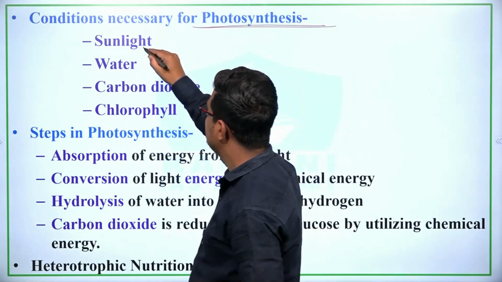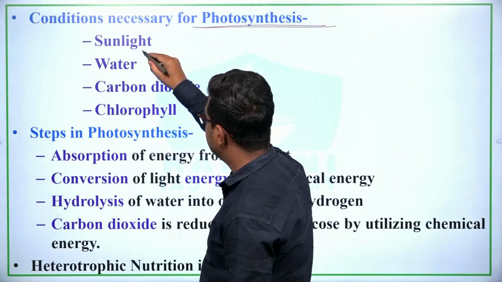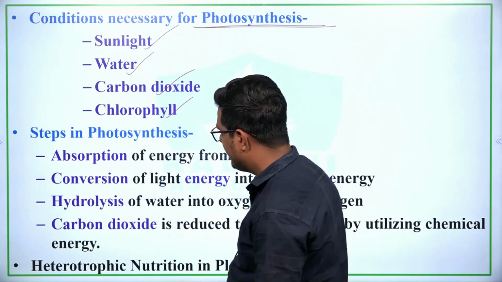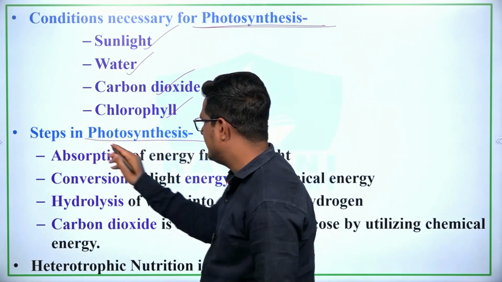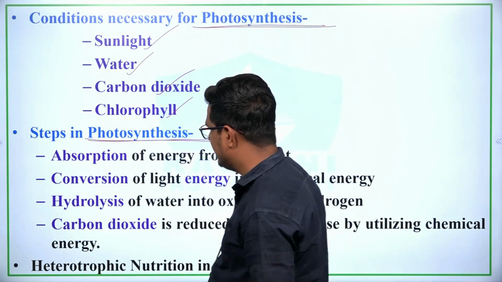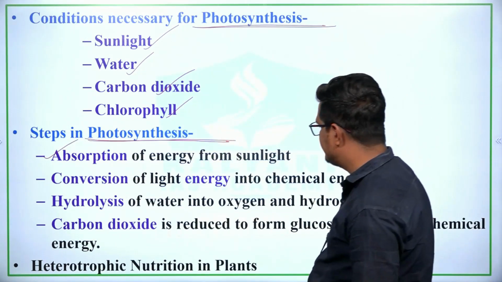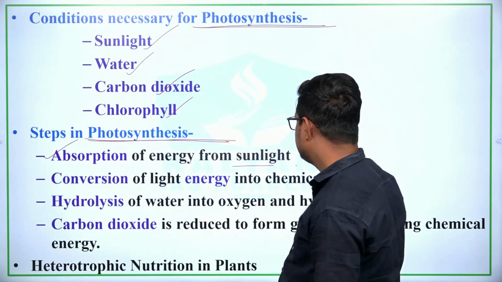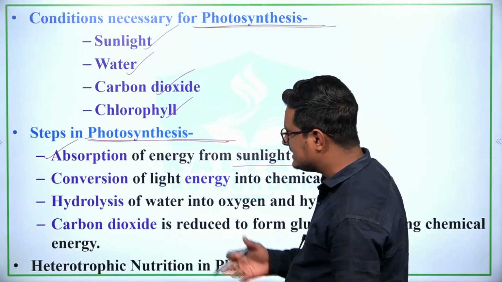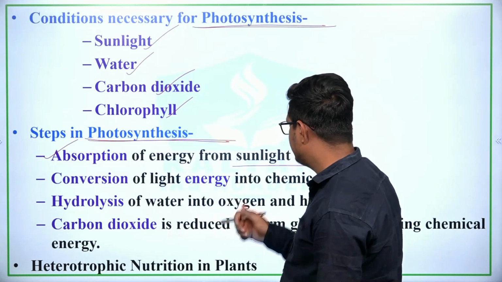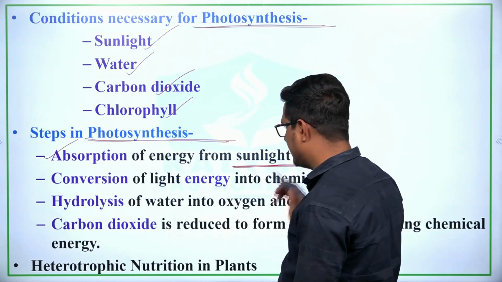The first is sunlight, second water, third carbon dioxide, fourth chlorophylls, right? There are different steps in photosynthesis. The first is absorption of energy from the sunlight, right? So we can see that plants absorb the light energy in the form of sunlight.